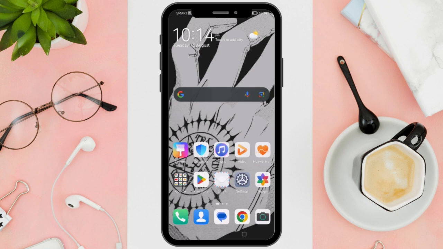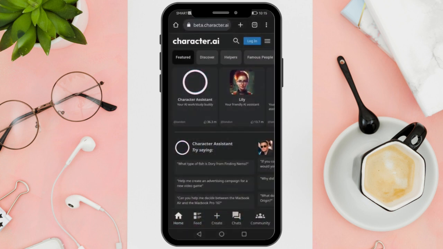Now, in order to bypass this filter, all you have to do is use some alternative words or prompts. But note that you have to use it at your own risk. At present, there is no other method to use character.ai without the NSFW filter. But what I would recommend is to try some of the other alternatives to character.ai, which are providing great services without any NSFW filter on.